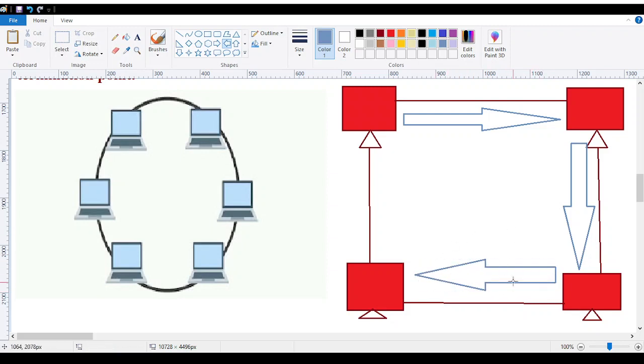Now that data is on node number 4. Again my receiving node is node number 4. What will it do? It will again retransmit the data to node number 1. Now again node number 1 is the receiving node, so again it will retransmit the data to node number 2, again 3, again 4, again 1, again 2, again 3, again 4, again 1. So this structure will go on continuously.